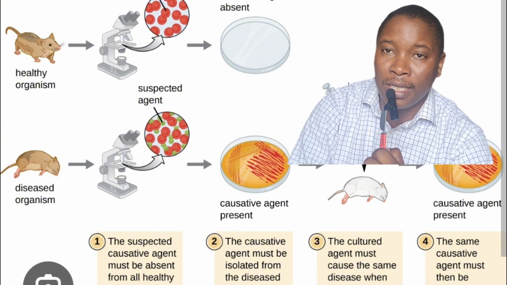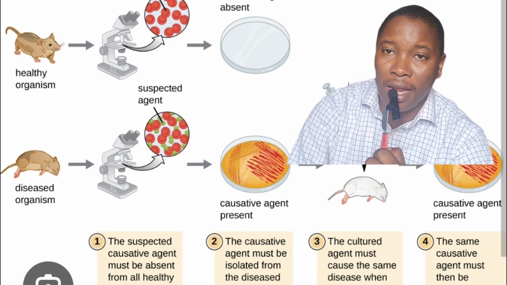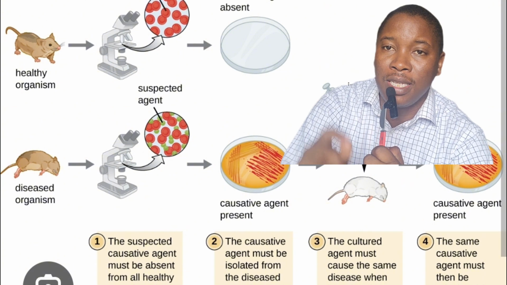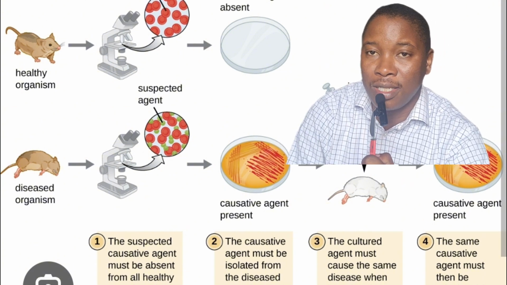So this is important. If we put these pure cultures into a healthy individual or a healthy animal model, we should be able to see signs and symptoms that make us sure that it is this pathogen that is causing this disease.